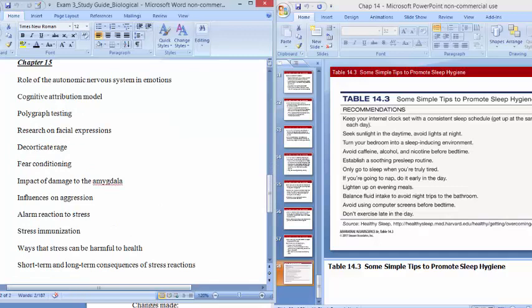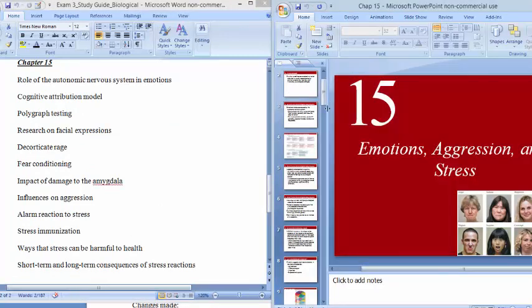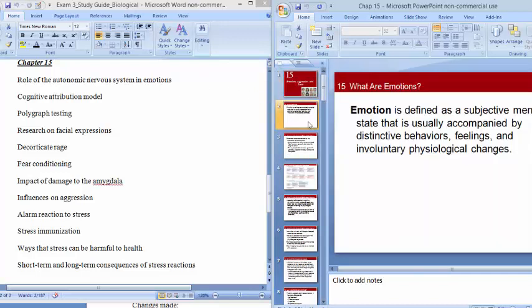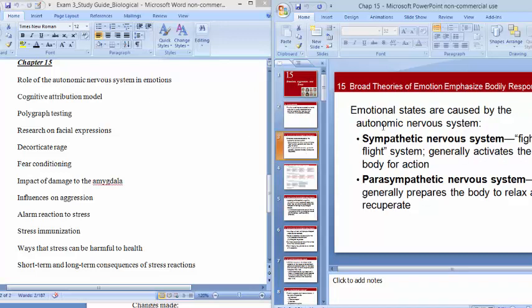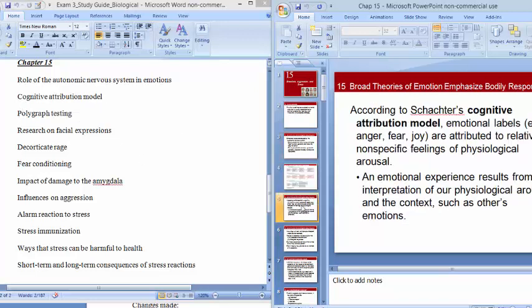Okay, and then to briefly talk about chapter 15, we talked about emotions being made up of what you're feeling, what you're doing, what's happening inside of your body. And so we know that the autonomic nervous system, fight or flight, and resting and digesting are important for different emotions that you feel. We talked about the cognitive attribution model, the idea that you feel something physiological, like your heart's racing, and then you look to the environment to understand why you're feeling the way you are. So we said that if you're surrounded by happy people, you might think, hey, I'm happy. Or if you're surrounded by angry people, you might think, hey, I'm angry.